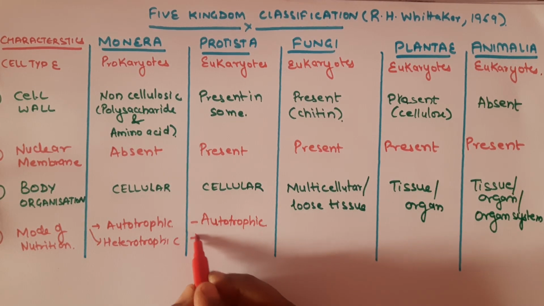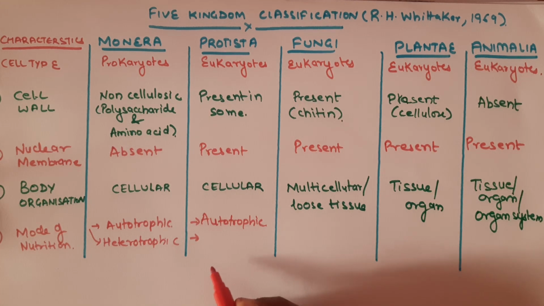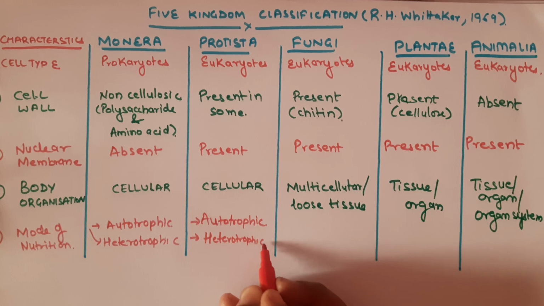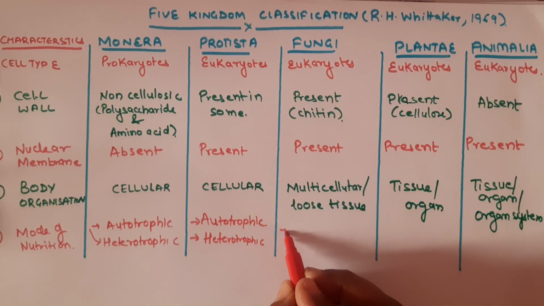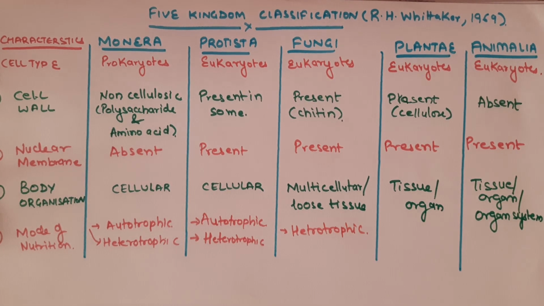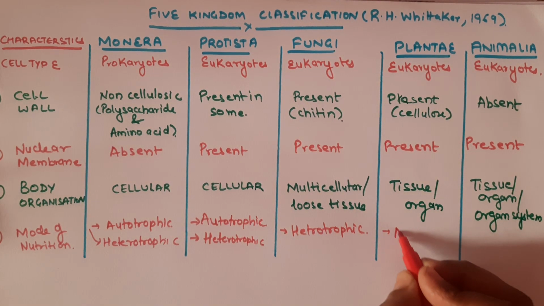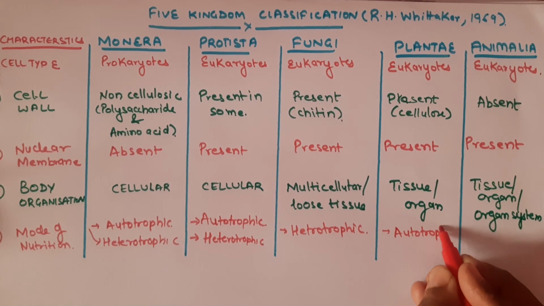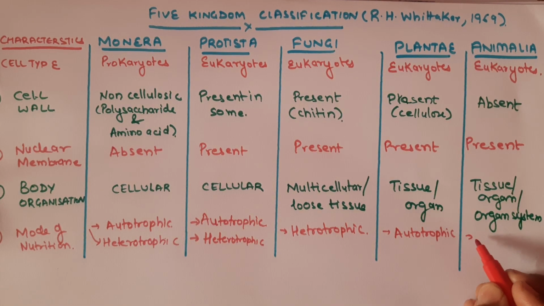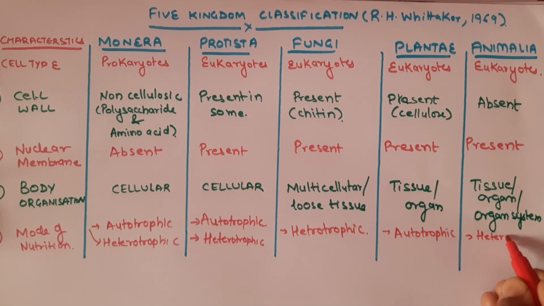The autotrophic ones display photosynthetic nature, and another mode of nutrition is heterotrophic. The kingdom Fungi organisms display the heterotrophic mode of nutrition, and it includes saprophytic and parasitic modes. The Plantae exhibit the autotrophic mode of nutrition, that is, they synthesize their own food through the process of photosynthesis. And the Animalia exhibit the heterotrophic mode of nutrition.